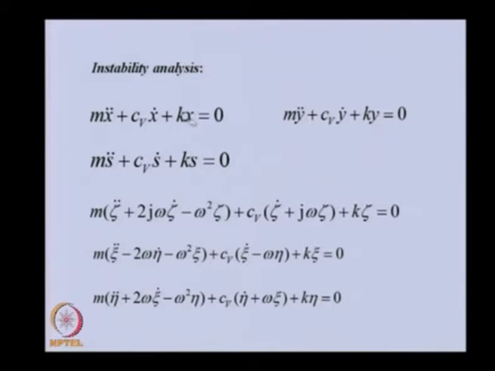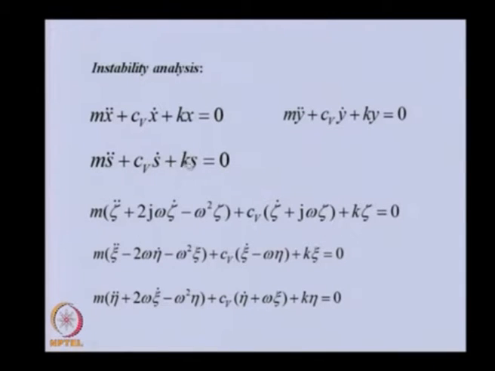As I told earlier, once we transform this equation of motion into the rotating coordinate system, then we will introduce the hysteretic damping, because it will be convenient to introduce at that stage. So now we are multiplying the second equation by j, adding it to the first equation. So we get the equation of motion in the complex domain in the stationary coordinate system: m s double dot plus cv s dot plus ks is equal to 0.